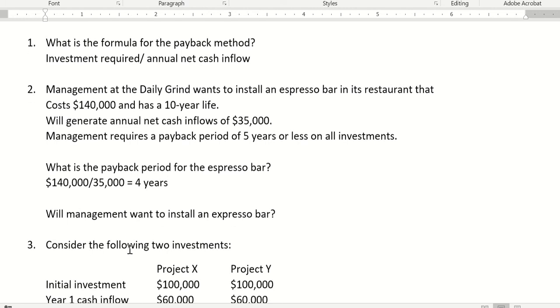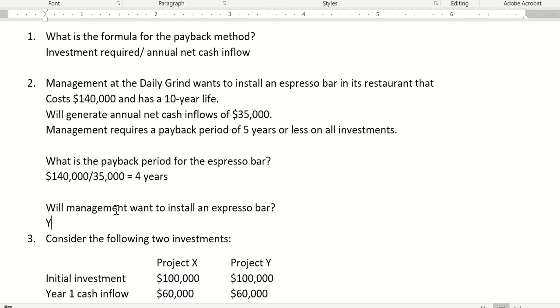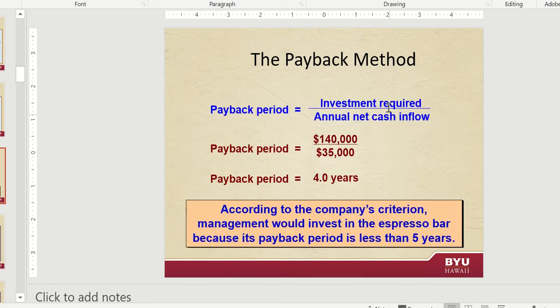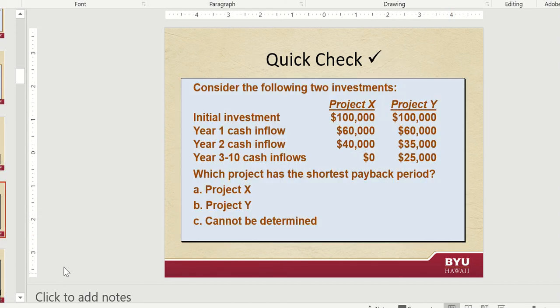And will management install an espresso bar? This would be yes, because its payback period is less than 5 years. I think the slide tells you this too. According to the company's criterion, management would invest in an espresso bar because its payback period is less than 5 years. So let's go to the next problem.